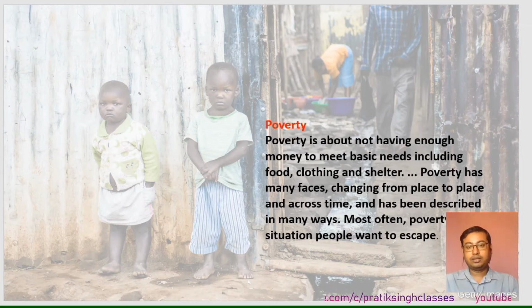So we know very well that as the place changes, the income changes, and based on the income, the poverty changes. It may be possible that a poor person from America is rich in India, or a rich person in India may be poor in Australia. So the definition of poverty changes from place to place and also across time. But the actual thing is that the person has not enough money to fulfill the basic needs. It comes under poverty. It is a thing which every person wants to overcome. Everybody wants to escape from it.